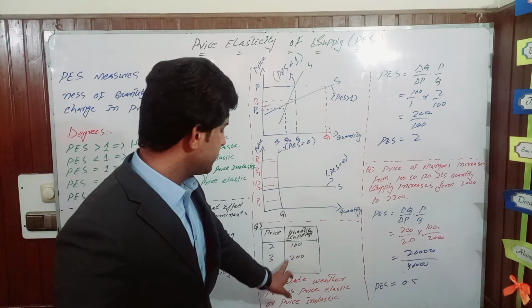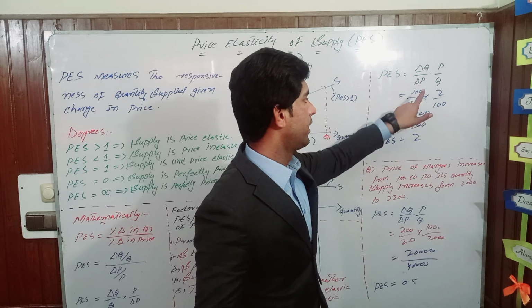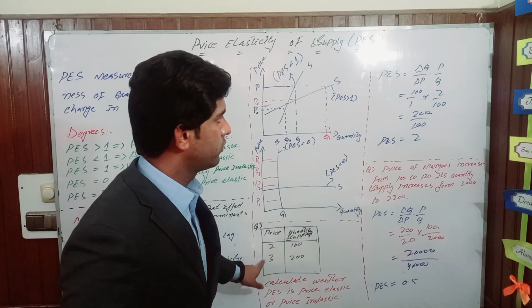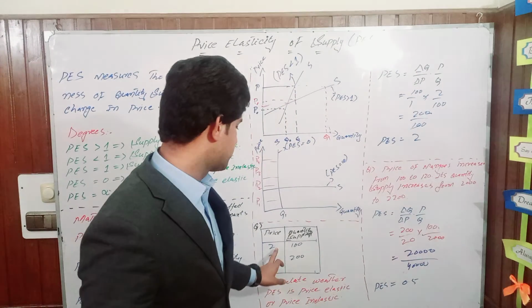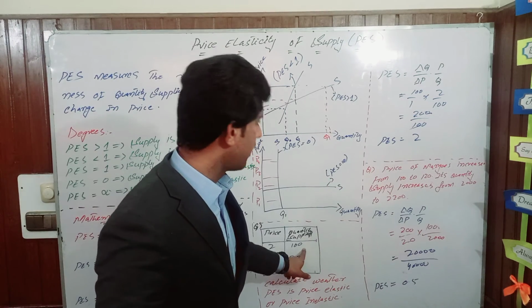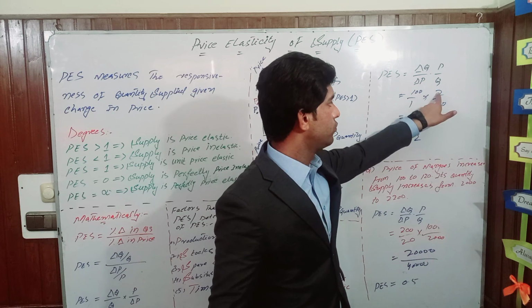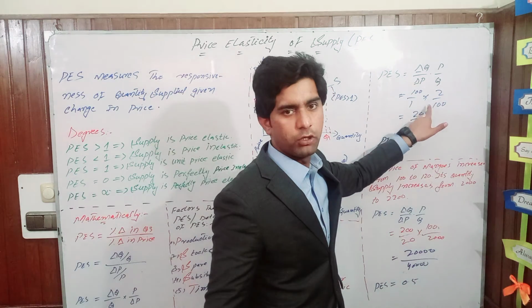Here change in quantity is 100, from 100 to 200. And change in price is 1, from 2 to 3. And original price was 2 and original quantity was 100. We multiply it next: 100 into 2 is equal to 200, and 1 into 100 is equal to 100.